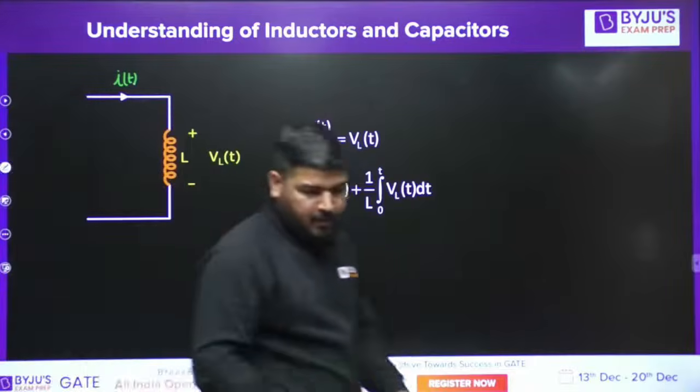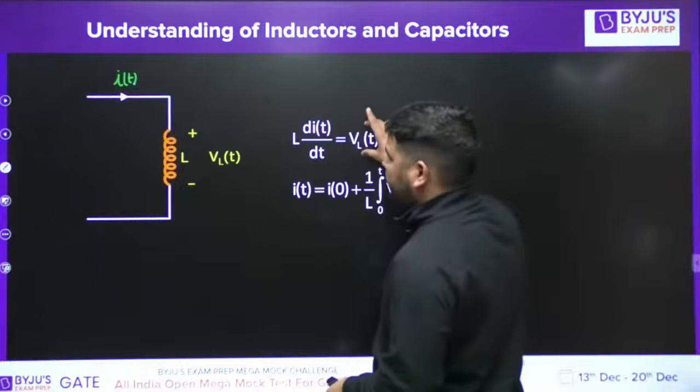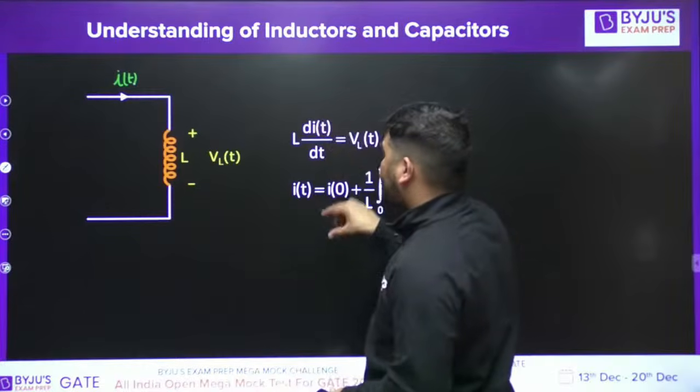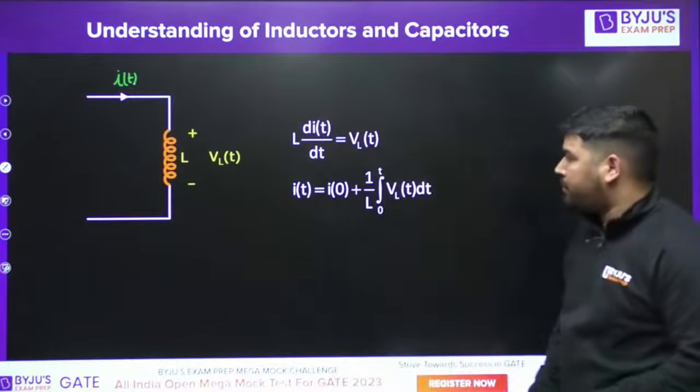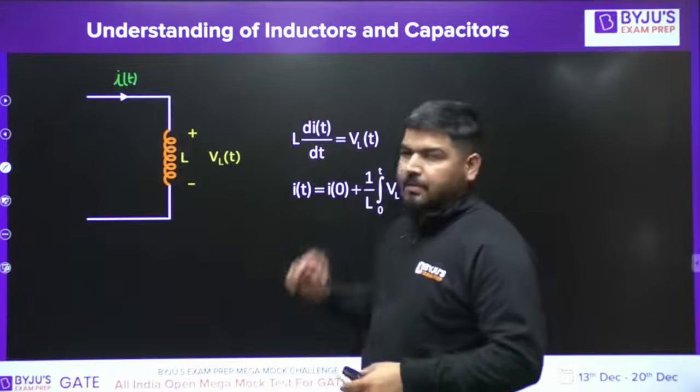It's very simple. Okay, so to draw the wave shape for VL(t), if the current wave shape is given to you, you can easily draw the wave shape for VL(t). You can invert this relation.